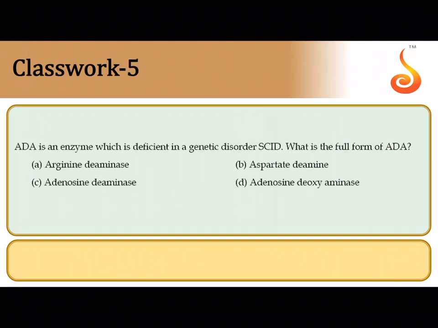Fifth question: ADA is an enzyme which is deficient in a genetic disorder called severe combined immunodeficiency. What is the full form of ADA? Now ADA is a very important enzyme in the T cells. It is referred to as adenosine deaminase. The full form of ADA is adenosine deaminase. So the correct answer is option C.